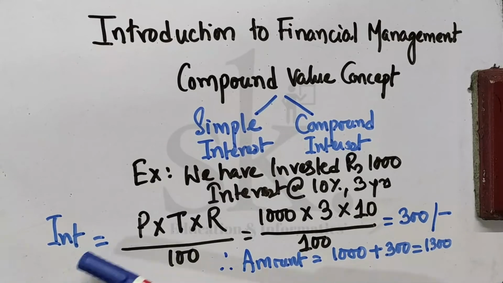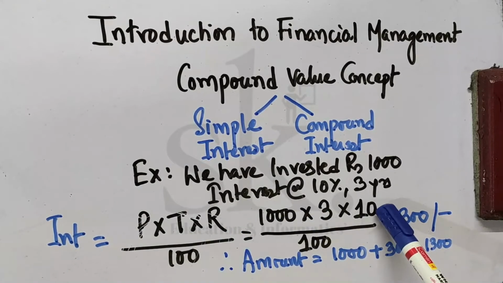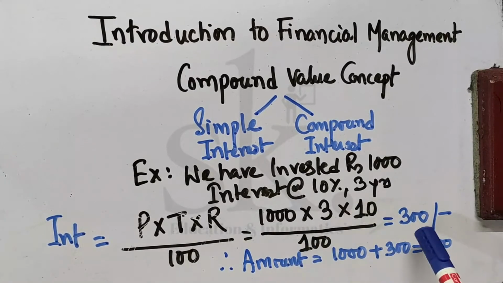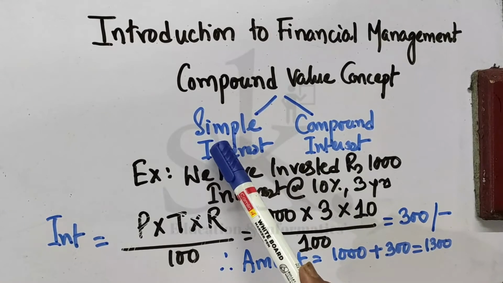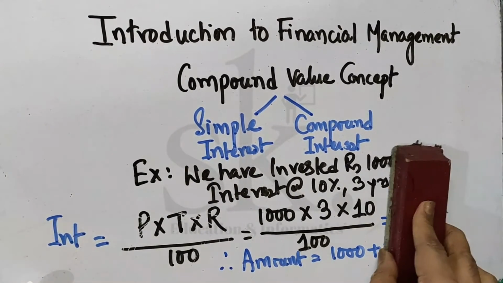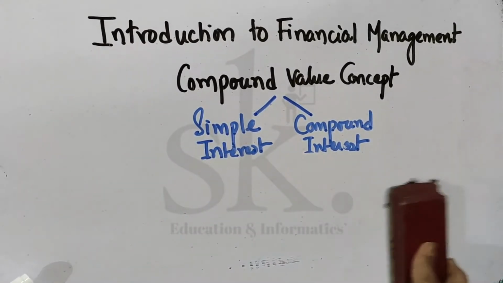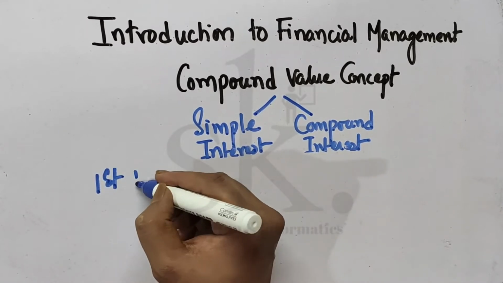We calculated the interest by PTR by 100, a formula which you might have studied at school level. So 1000 into 3 into 10%, I can write 0.10 also, but I have written 10 by 100. It comes to 300. So amount is equal to 1000 plus 300, which is 1300. This calculation has been done based on simple interest. So please remember, the amount is 1300. Now let's talk about compound interest. In compound interest, say for the first year.